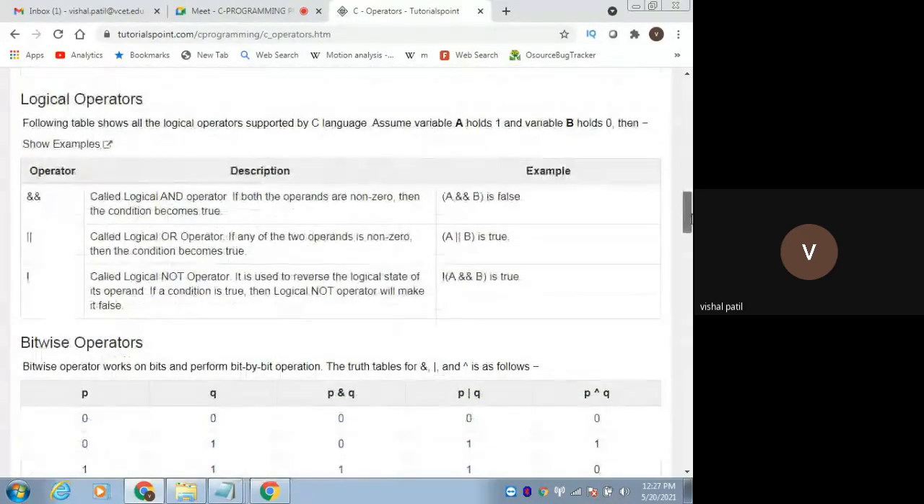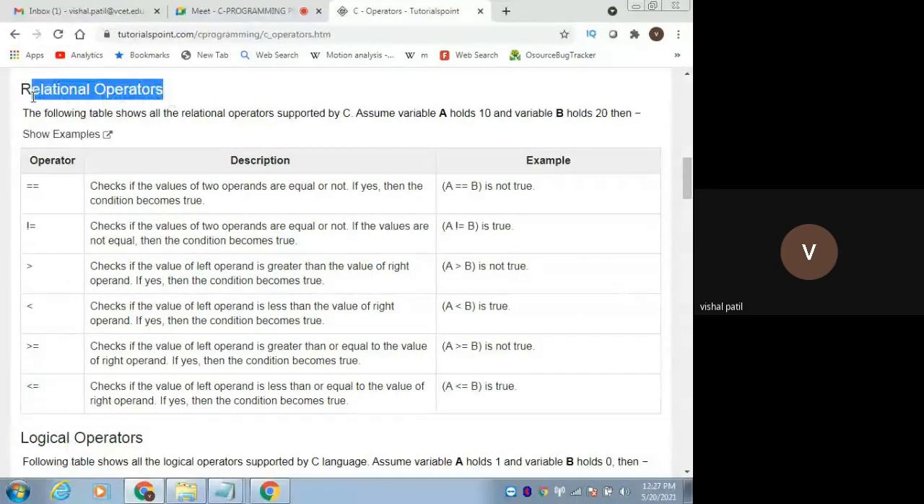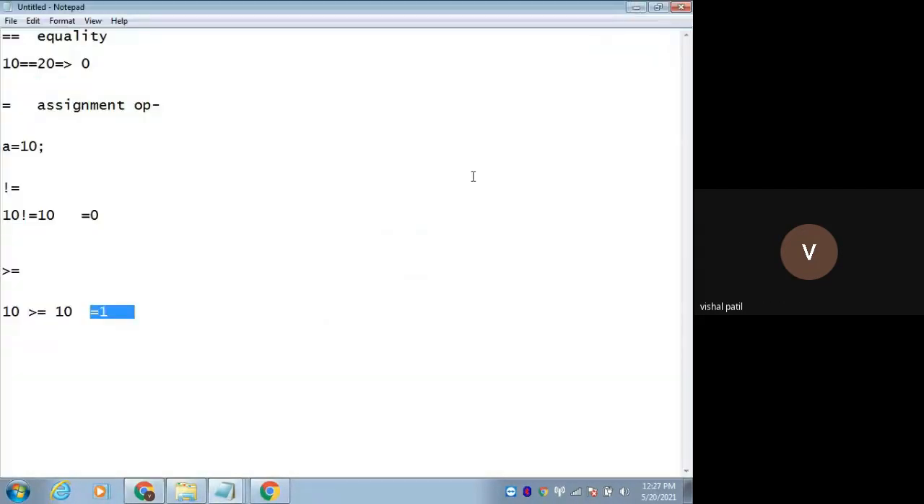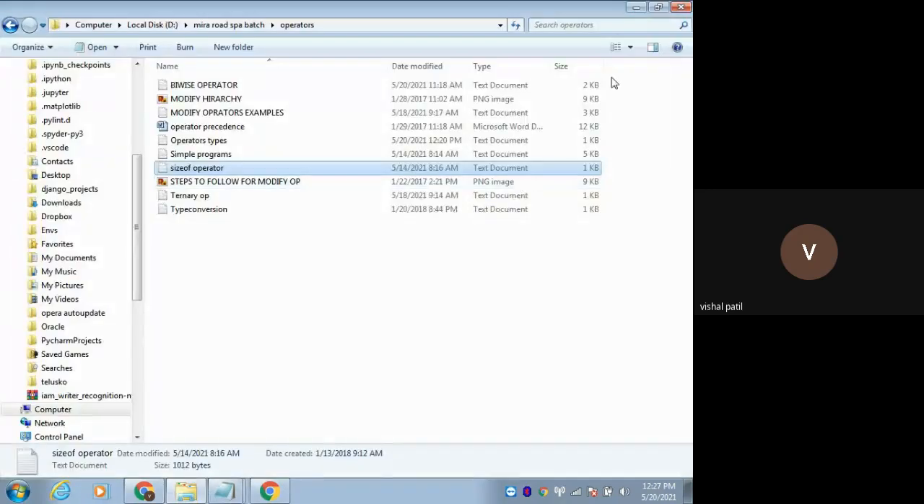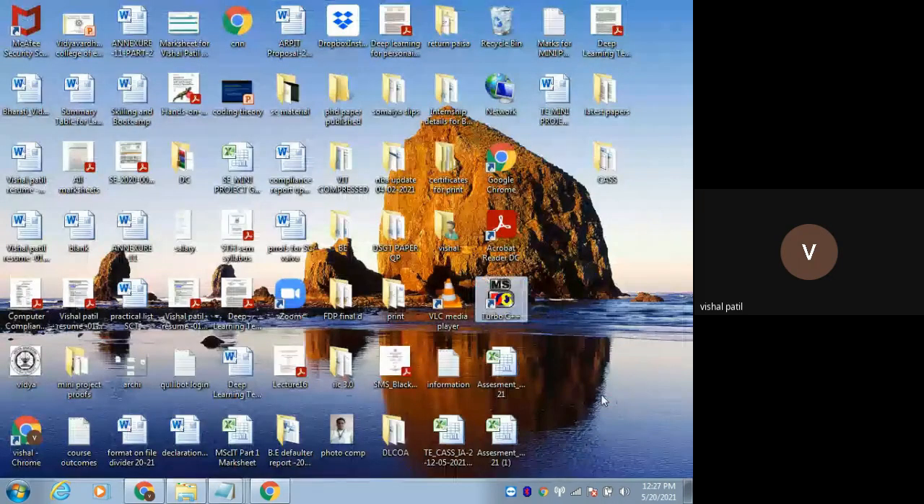Then the next category. Can you write the program for these relational operators on your own, just like our arithmetic operators? Like what you have to change over there. So I will just tell you what changes you have to make in that program.